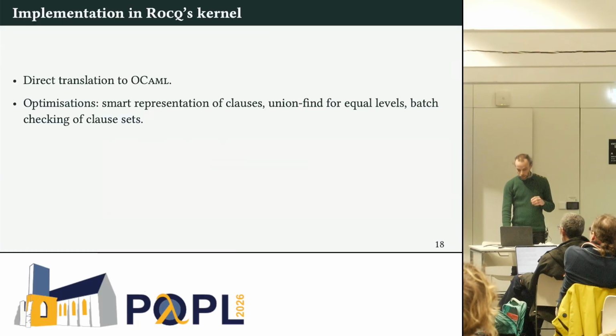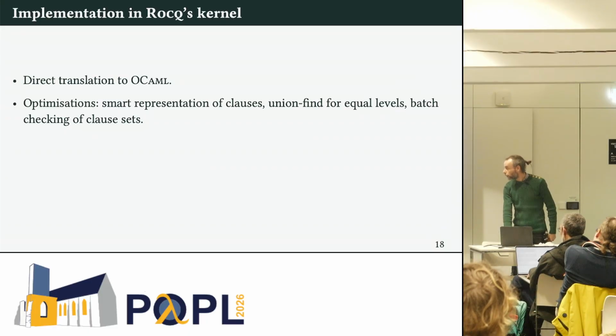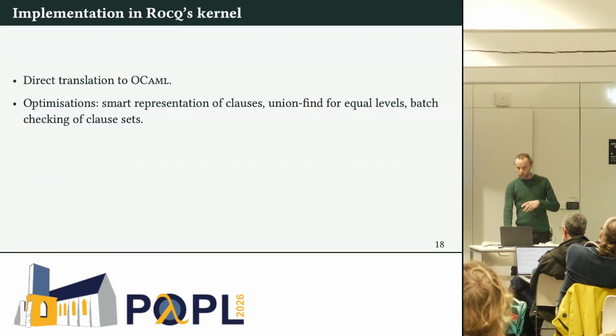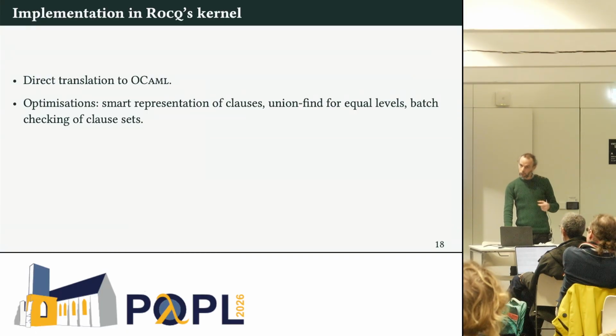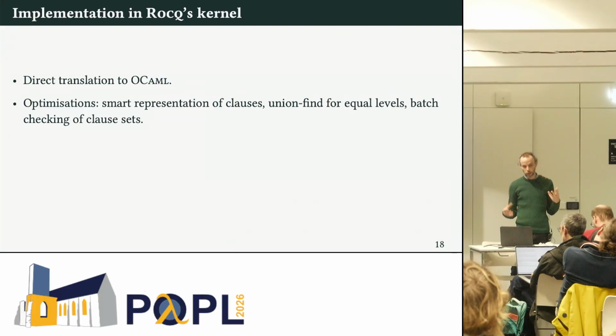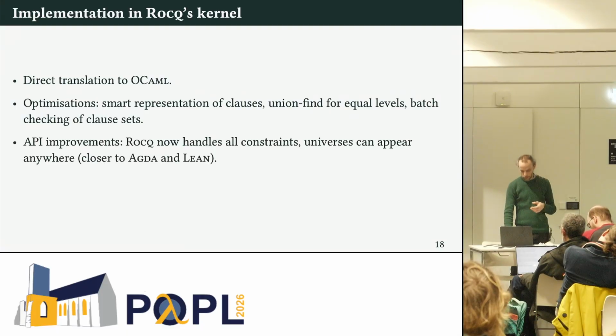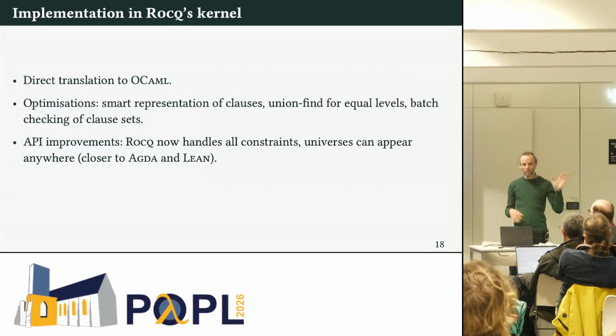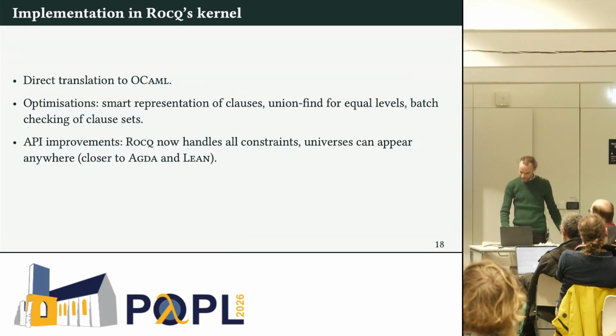So now for the implementation in Rocq itself, in OCaml, it's a pretty direct translation. It's a functional program. We have some optimizations that are inspired by the previous algorithm to have a more efficient representation of the equivalence classes of your universe levels, so a kind of union-find structure. It greatly improves the API of Rocq. I can remove the refresh universes function. It's great. I love it.